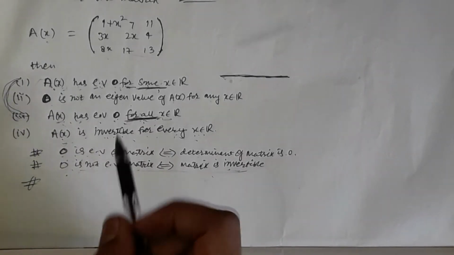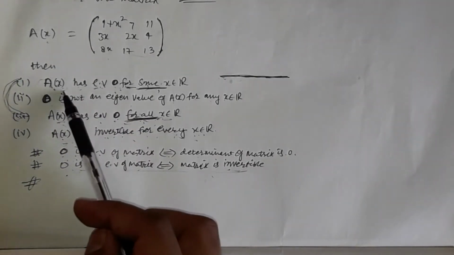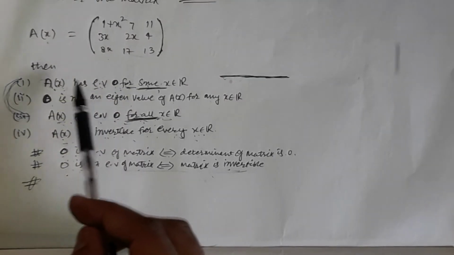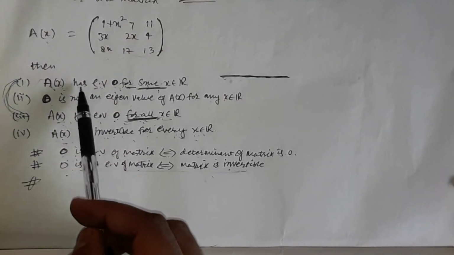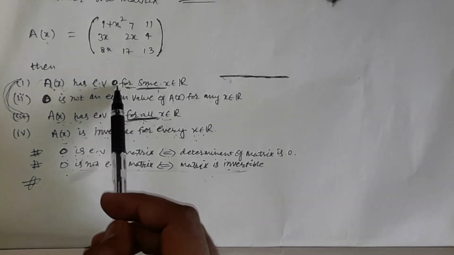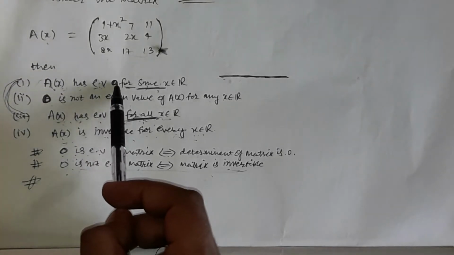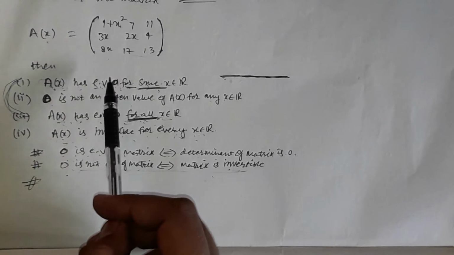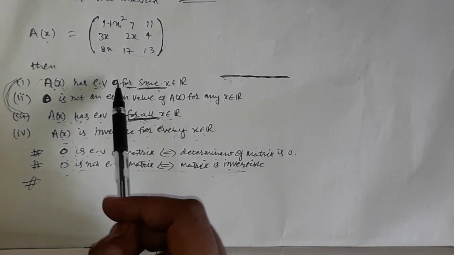So here, Ax has eigenvalue 0 for some. This statement says that there is a real number such that the determinant of the matrix is 0.